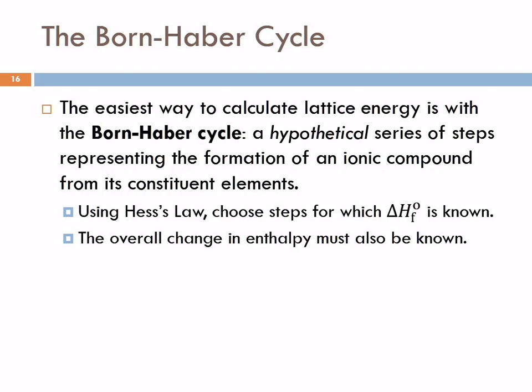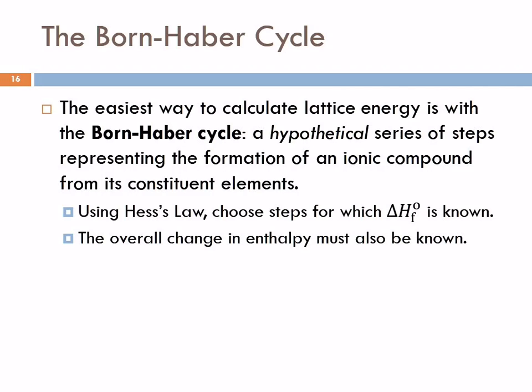Well, how do we figure out what the lattice energy is? The easiest way is to calculate it using what's called a Born-Haber cycle. This is a hypothetical series of steps, of reactions that represent forming that ionic compound from its elements. And this is going to use Hess's law. Remember Hess's law?